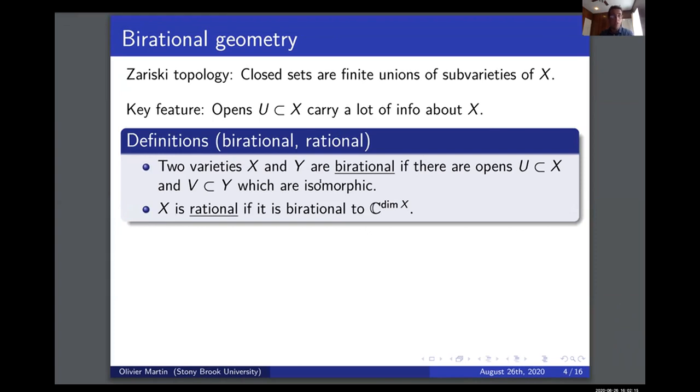This makes the following definition interesting. If I have two varieties X and Y, I can say that they're birational if they have open sets that are isomorphic to one another. If I were to do that with topological manifolds, the two varieties would be, quote unquote, birational if they had the same dimension. So this is interesting only because we're dealing with algebraic geometry. In particular, we say that X is rational if it's birational to complex space of the same dimension. So let's give an example.